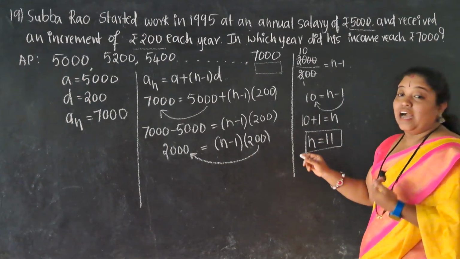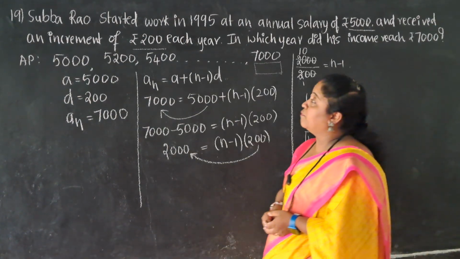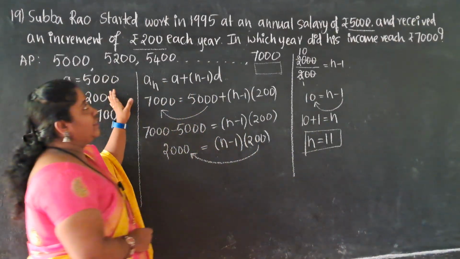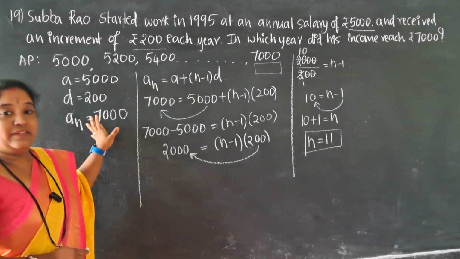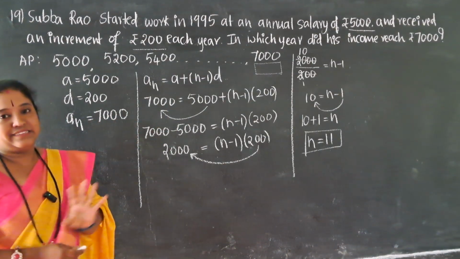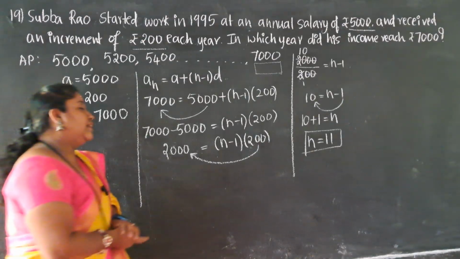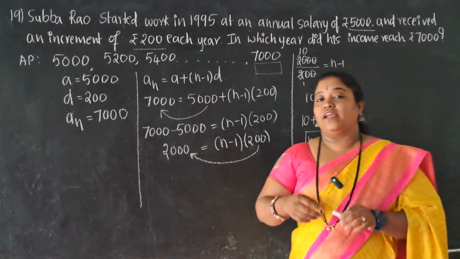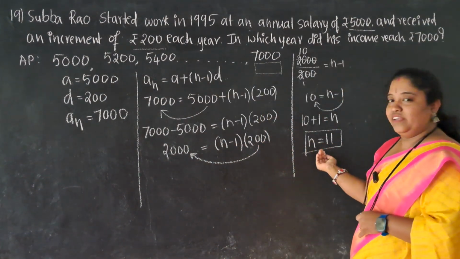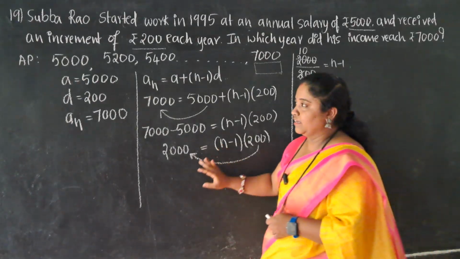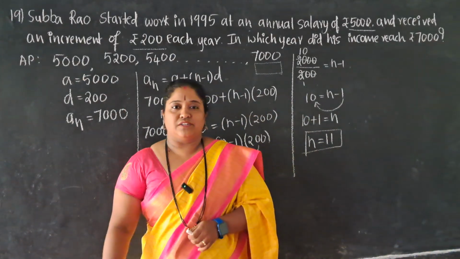Means, dear, maybe he had started working in 1995, but after 11 years his salary would become 7,000. Now in the comment section you need to comment the year. Understanding? In which year is he after 11 years, right? Calculate after 11 years, and that year you should comment in the comment section. Fine. We'll move to the next question.